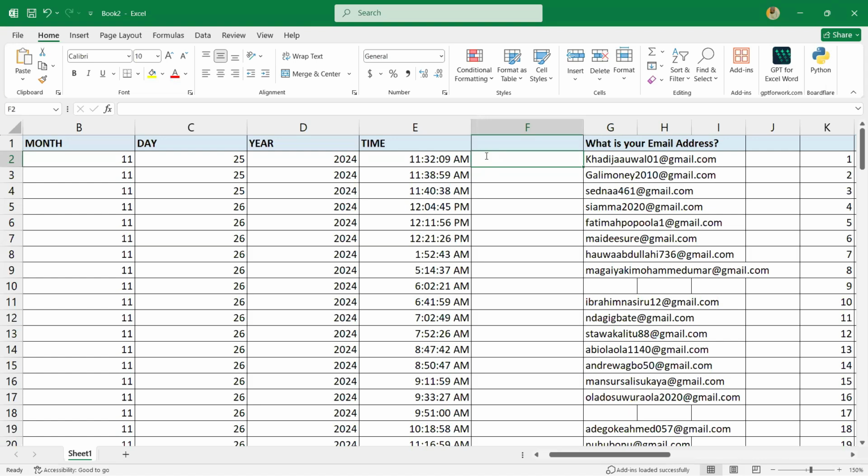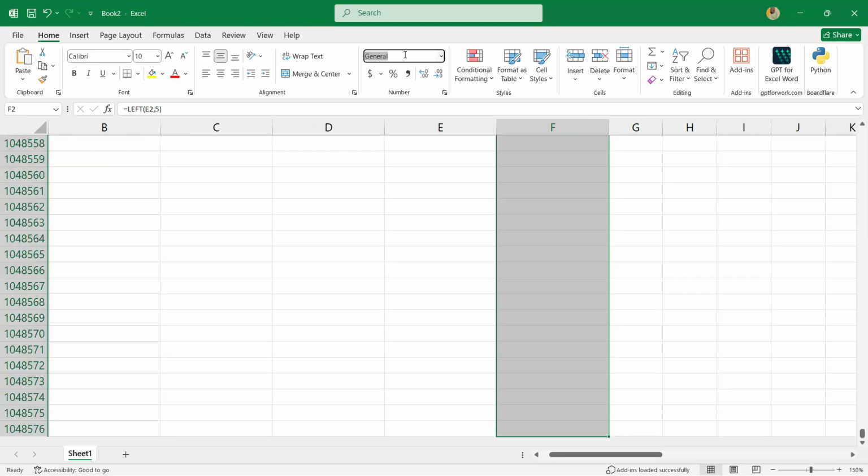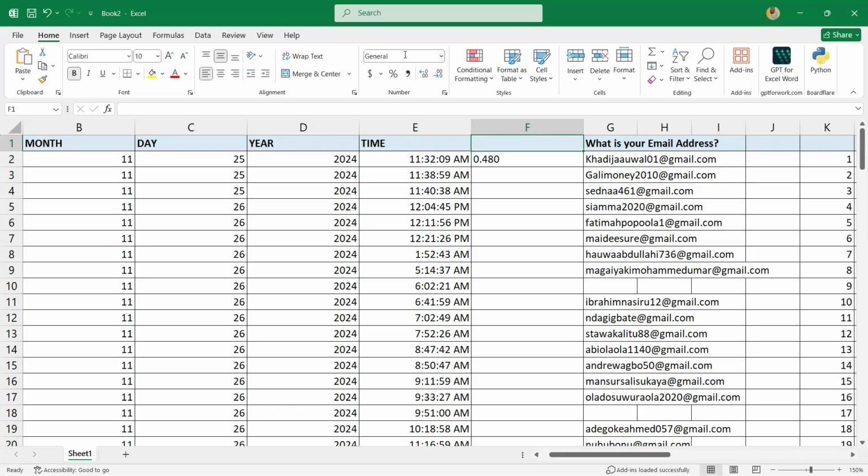So I will use equals to... sorry, not this 1132. That is the only thing I want to extract. So all I will say is equal, I will just say is the cell. Do you understand? Then I will say 3, 4, 5. You see it's 5 characters. So I will say 5 left characters. Let me convert it to normal text.